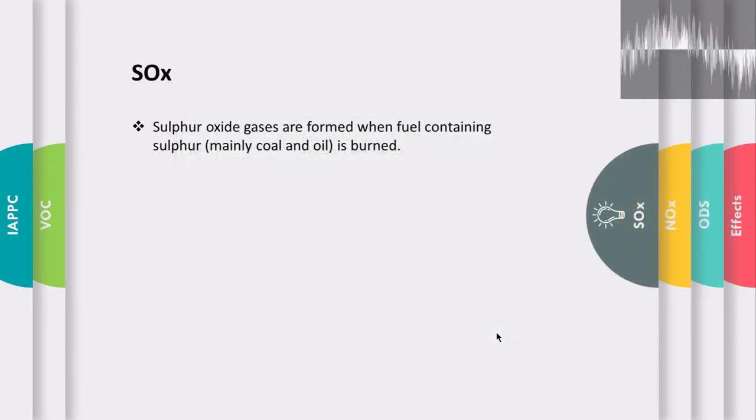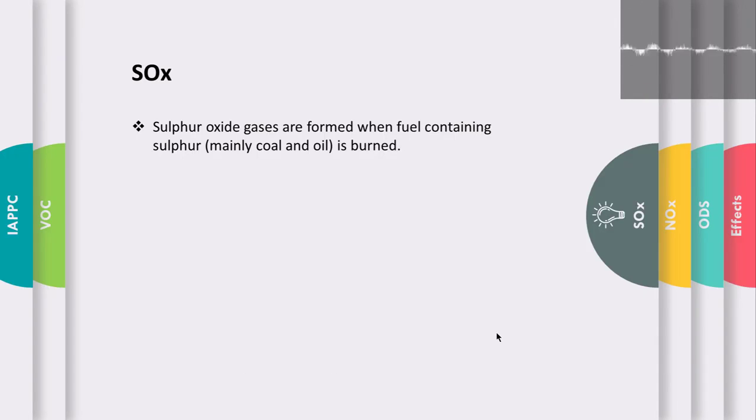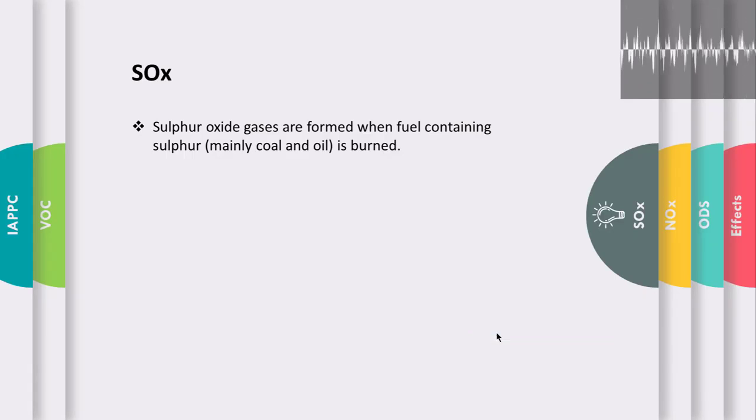Next up is SOx or sulfur oxide. Sulfur oxide gases are formed when fuel containing sulfur is burnt. The main sulfur oxide gas is a colorless, non-flammable gas with a penetrating odor that irritates the eyes and air passage. The SOx and particulate matter emission control applies to your fuel oils and combustion equipment which are present on board, including your main engines, auxiliary engines, together with boilers as well as inert gas generators.